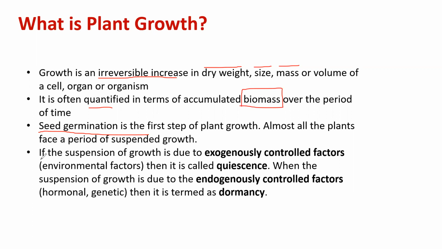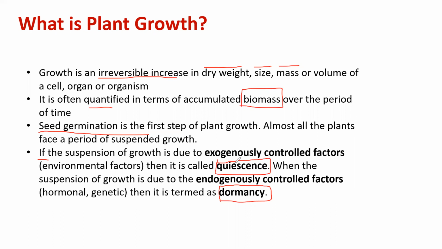If the suspension of growth is due to an exogenously controlled factor, we call it quiescence. And when the suspension of growth is due to an endogenous factor, we use the term dormancy. These are the two terms you need to understand: dormancy and quiescence. Suppose there is a seed and it is not germinating due to some internal factor.